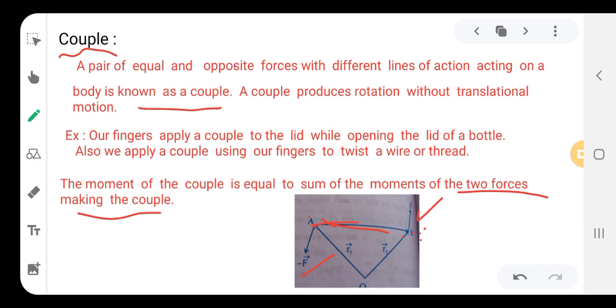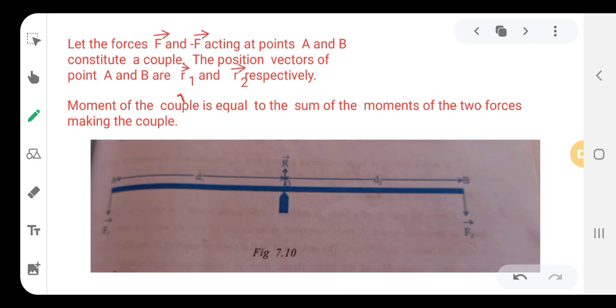Let us consider O as the point from where it is fixed. From O to A the position vector is R1 vector, and from O to B the position vector is R2 vector.